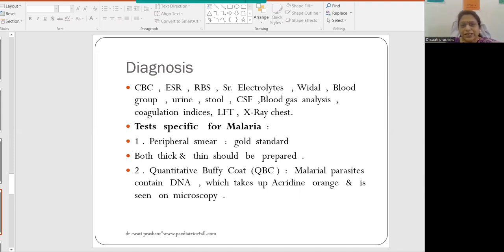The test specific for malaria is the peripheral smear, which is the gold standard. Both thick and thin smears should be prepared. Quantitative Buffy coat: malarial parasites contain DNA which takes up acridine orange, and it is seen on microscopy.